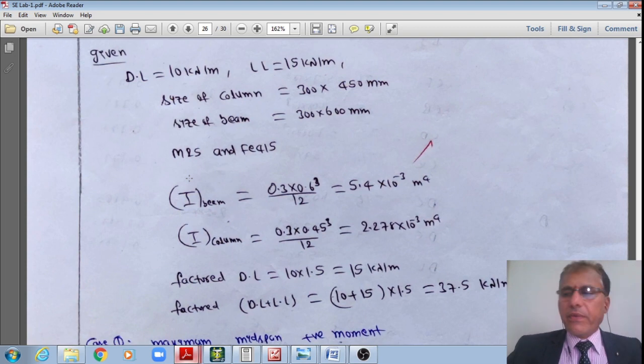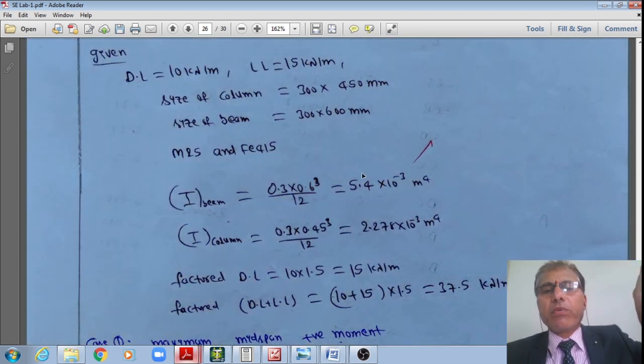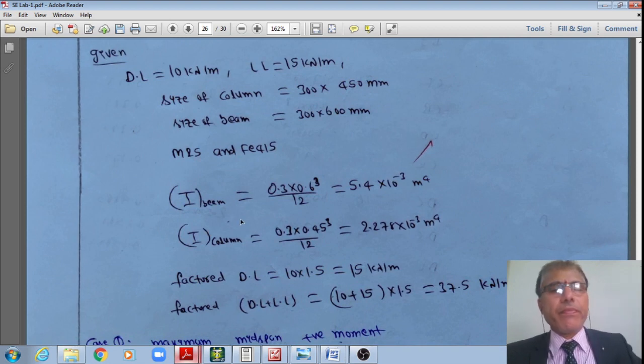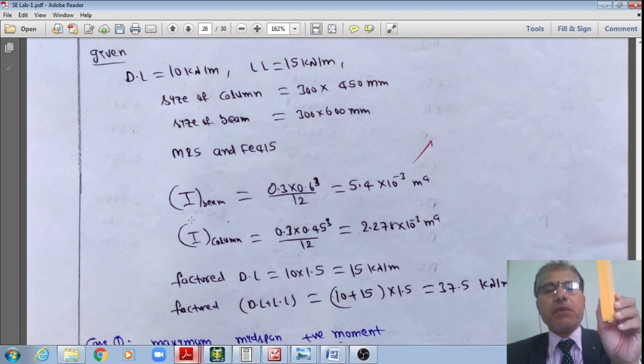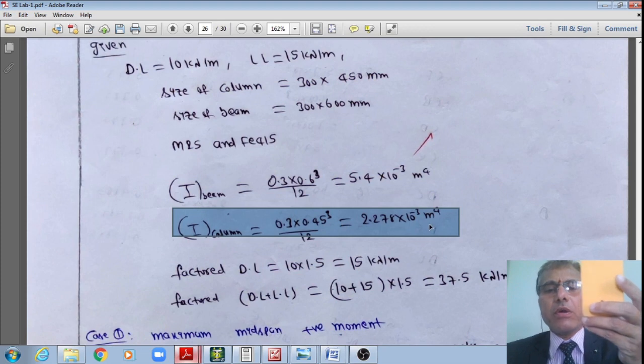Negative bending moment, right? Therefore I would have the moment of inertia of this beam as bd cubed by 12, right? b is 0.3 multiplied by 0.6 whole cubed by 12, or it works out to 5.4 × 10^-3 meter to the power 4 moment of inertia. Like that, the size of the column is given as 300 by 450 mm. Therefore, the moment of inertia of this column is equal to 0.3 multiplied by 0.45 whole cubed divided by 12, or it is equal to 2.278 × 10^-3 meter to the power 4.